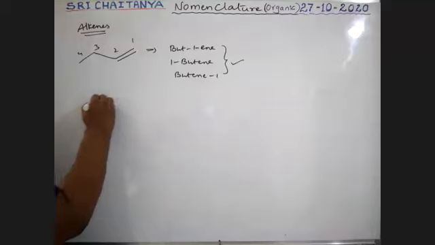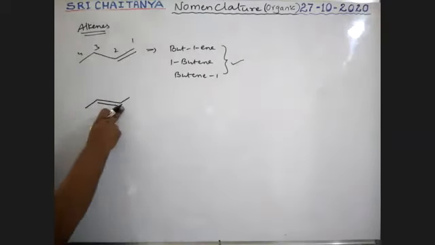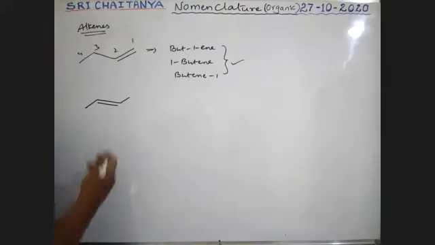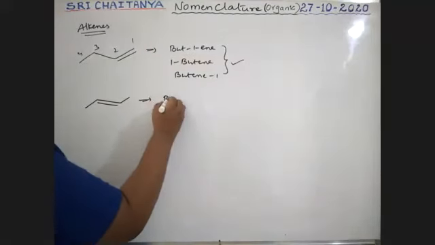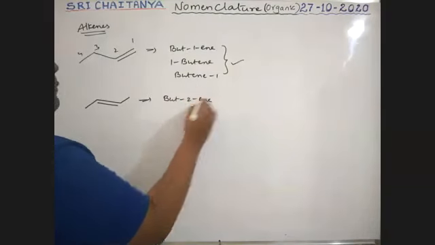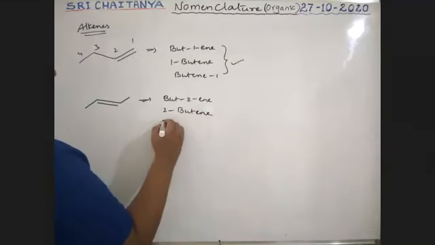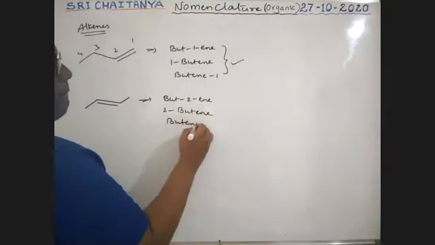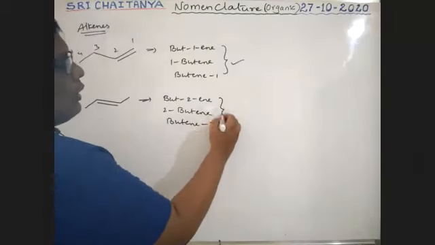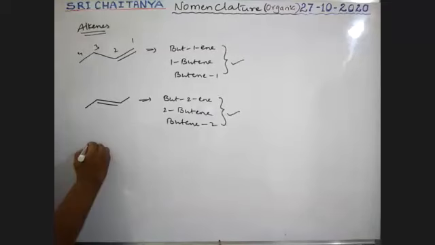See here. What is the name of this compound? 1, 2, 3, 4. At the second place, the double bond is there. Numbering from both ends is the same. Therefore its name is but-2-ene, or 2-butene, or butene-2. All these are accepted.